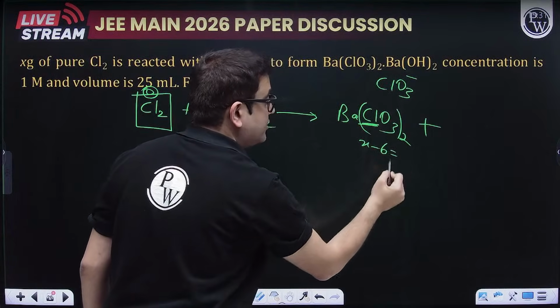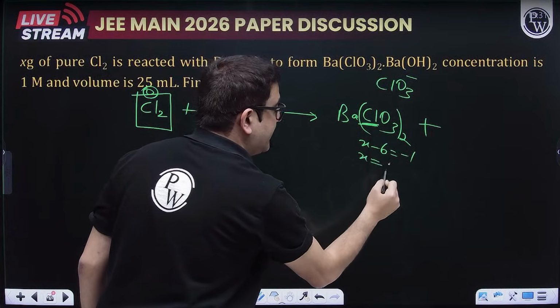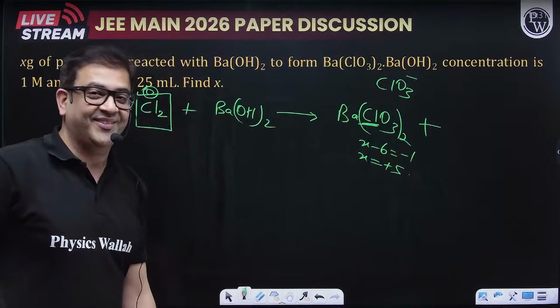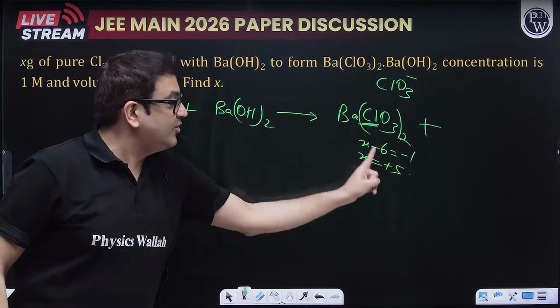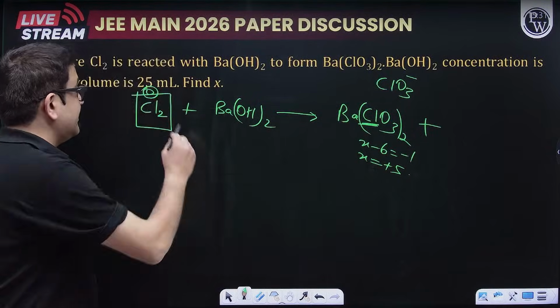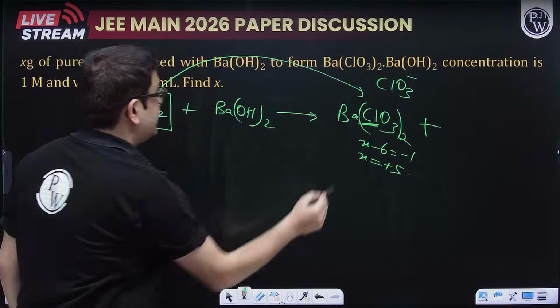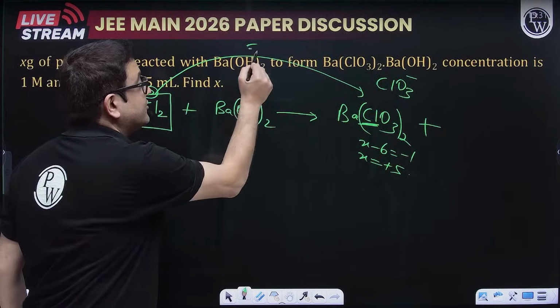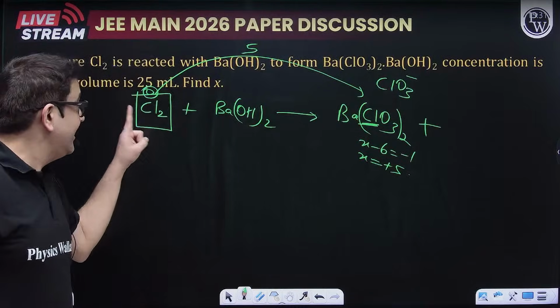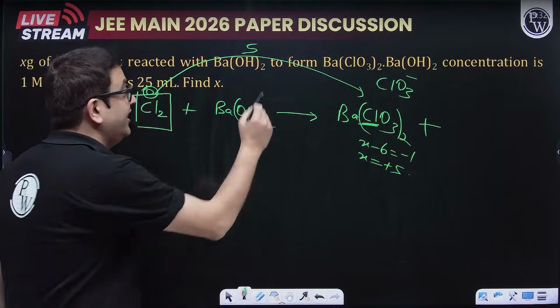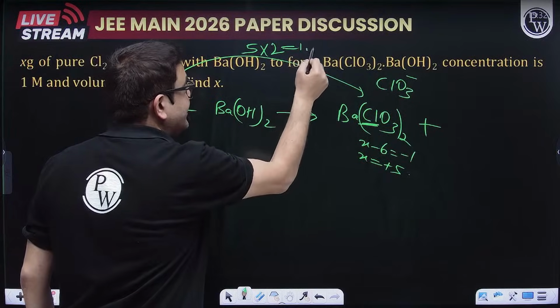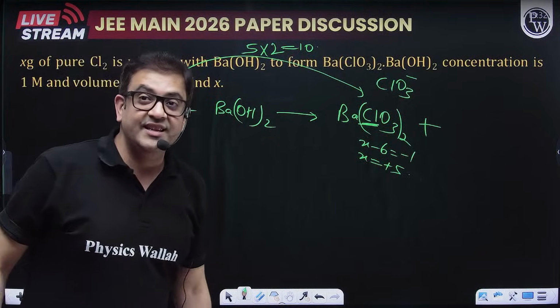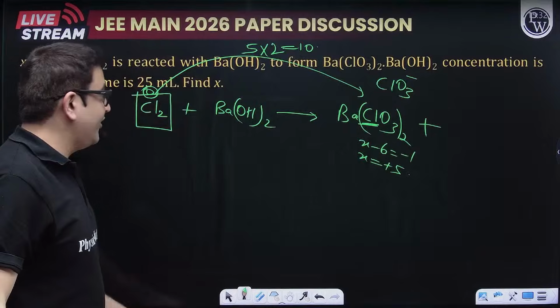So X minus 2 times 3, which is 6, becomes minus 1, so X becomes plus 5. Because the oxidation state changes from 0 to 5, a transfer of 5 electrons is taking place. But this one molecule contains how many chlorine? It contains 2 chlorine, so your valency factor will be 10. And therefore, what about this?